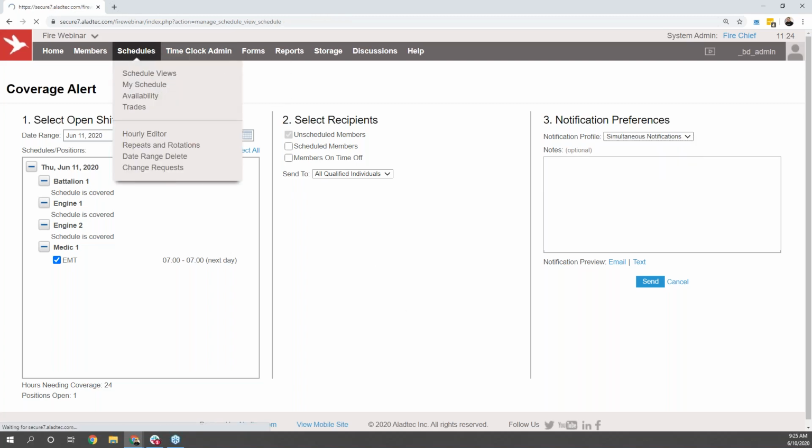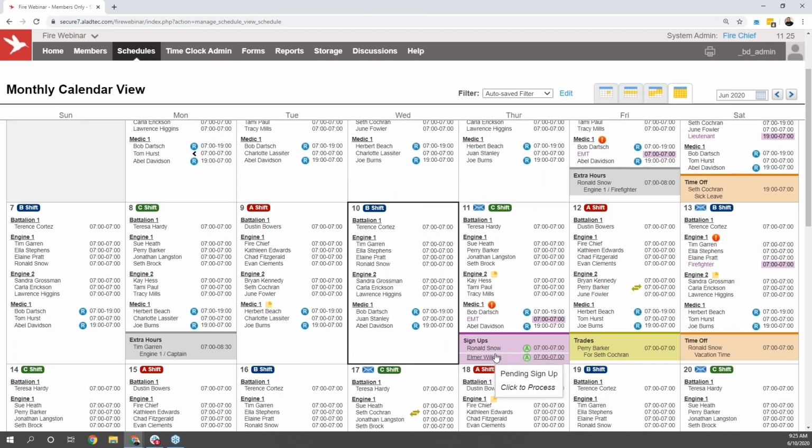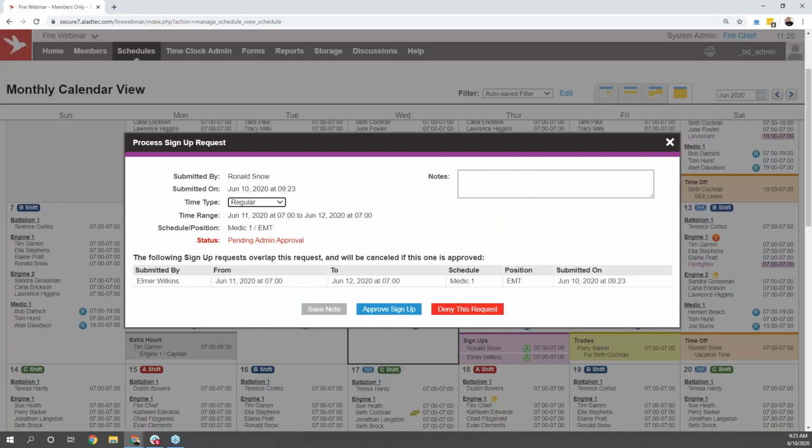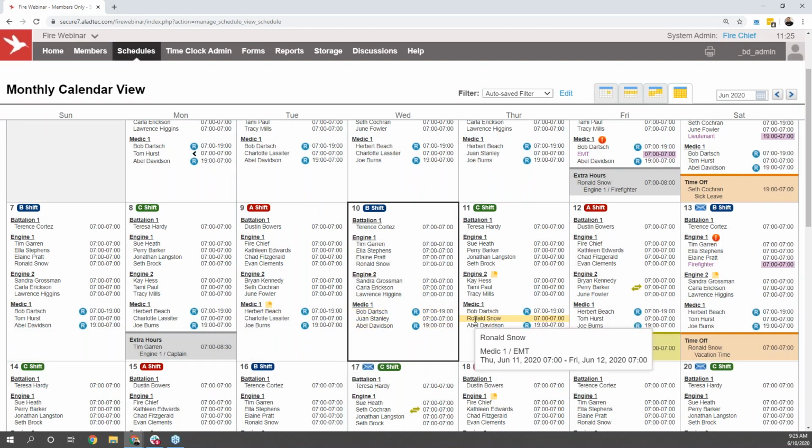Once you send those alerts out, maybe you send out that simultaneous one, you'll get those signups showing on the schedule like this. Those are always going to show in the order of whoever signed up first. So in this case, I know that Ronald signed up before Elmer. If I was to click on this sign up here for Ronald and select the option to approve, Ronald will right away be put into that position on the calendar.